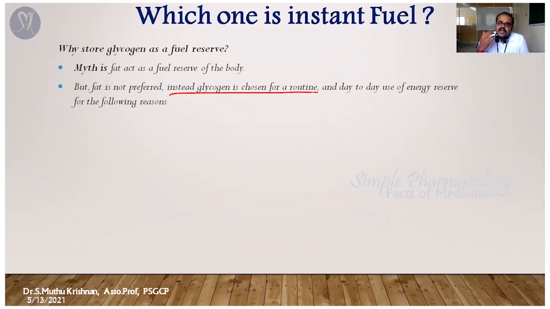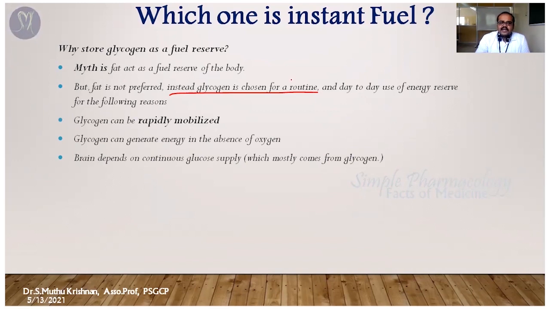When you have fasting for a long time, at that time your fat undergoes the lipolysis process, and those lipids are utilized as your energy resource. But the instant energy is glycogen, because glycogen is rapidly metabolized. It metabolizes fast, then produces a sufficient amount of glucose as early as possible. And apart from that, glycogen can generate energy even in the absence of oxygen.